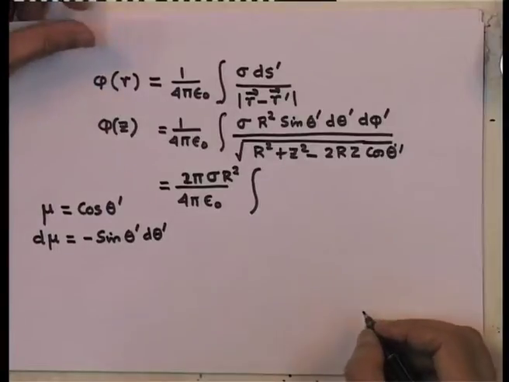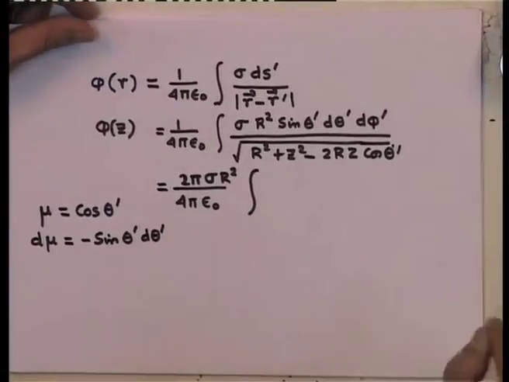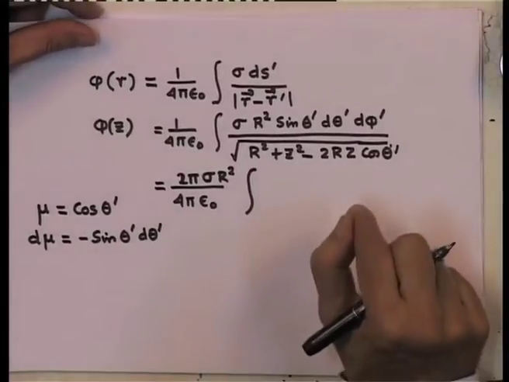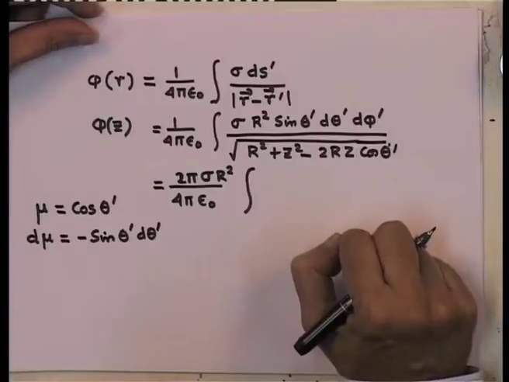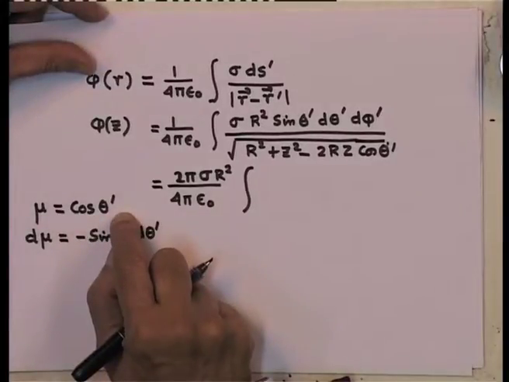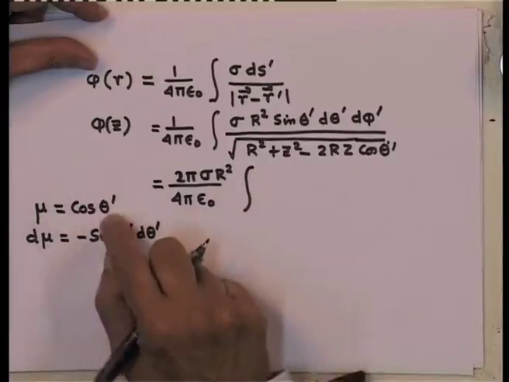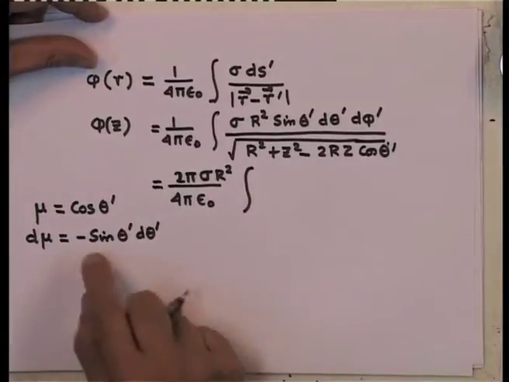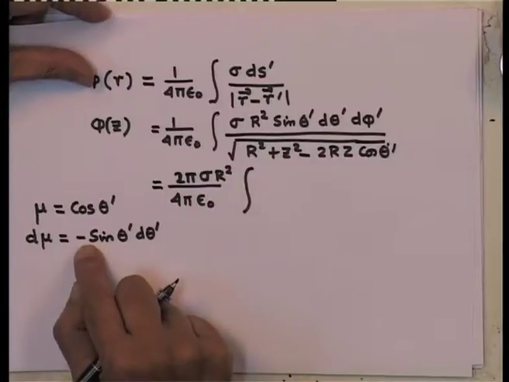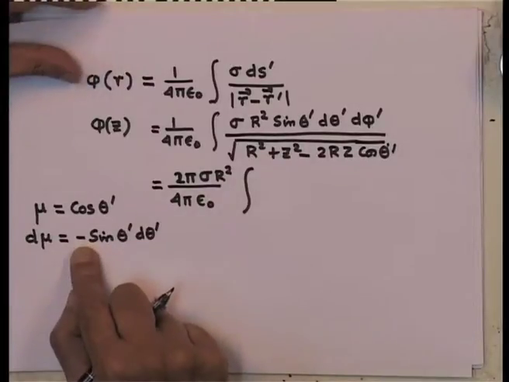The limits, recall that we are talking about theta. So, theta limits are from 0 to pi, and since I am now doing cos theta prime, 0 to pi means 1 to minus 1, but I can make it from minus 1 to plus 1 by accommodating this minus sign there.